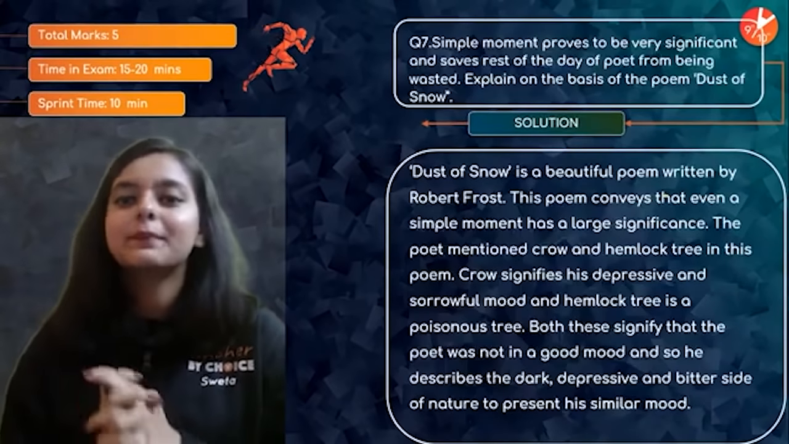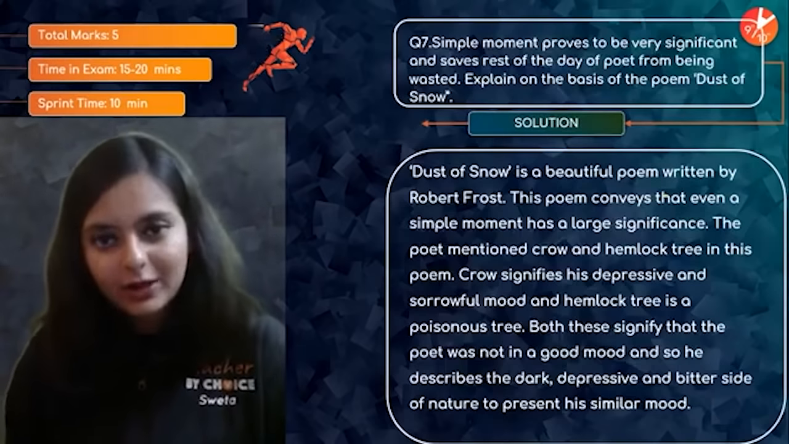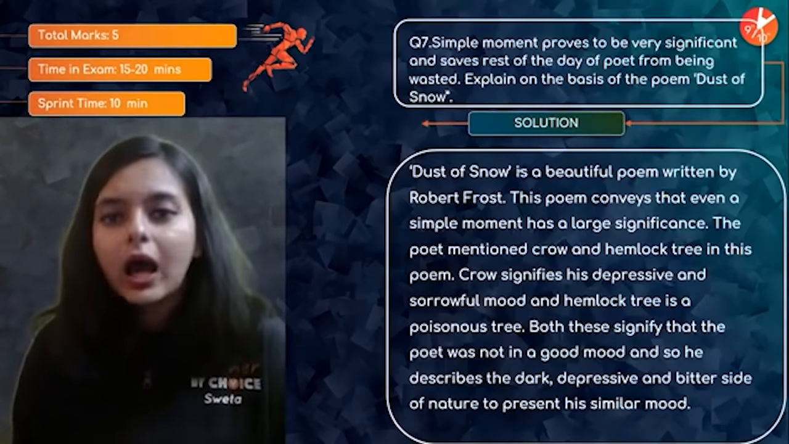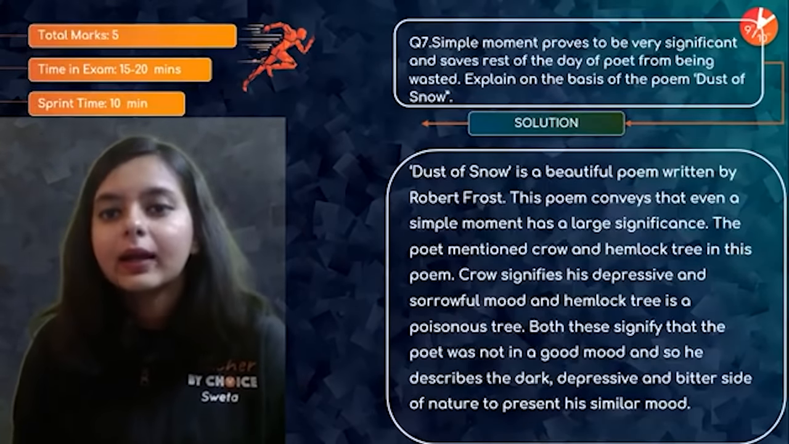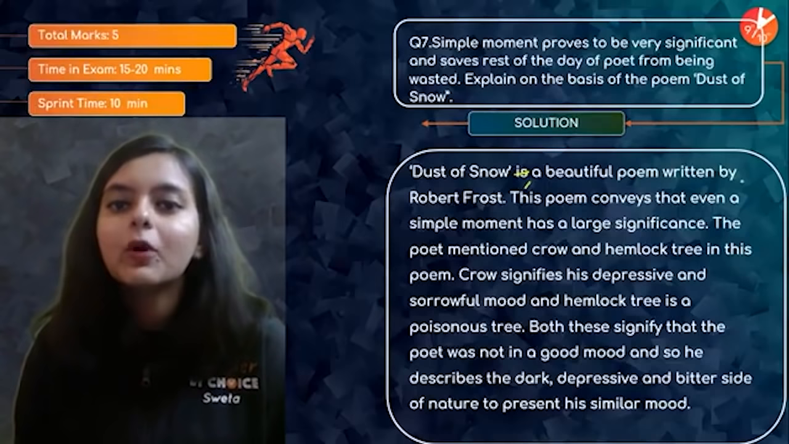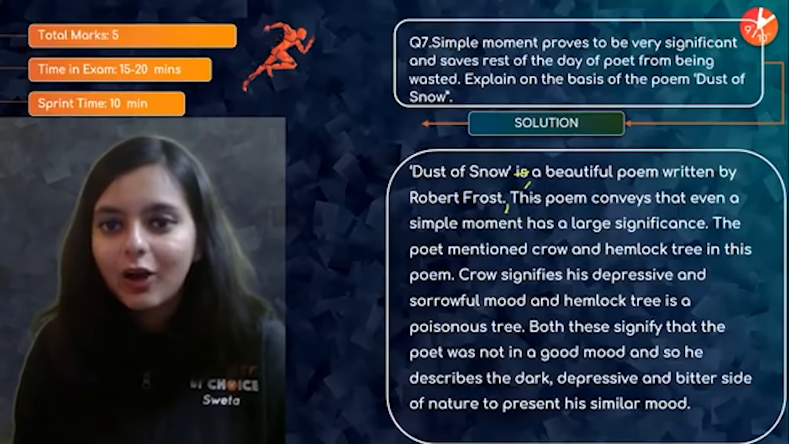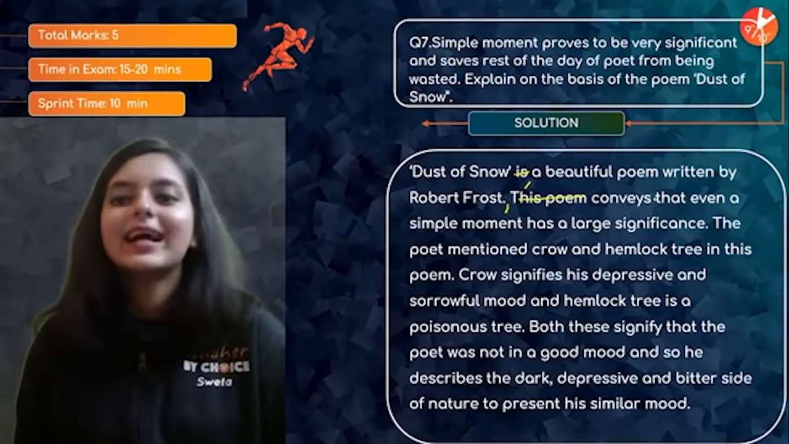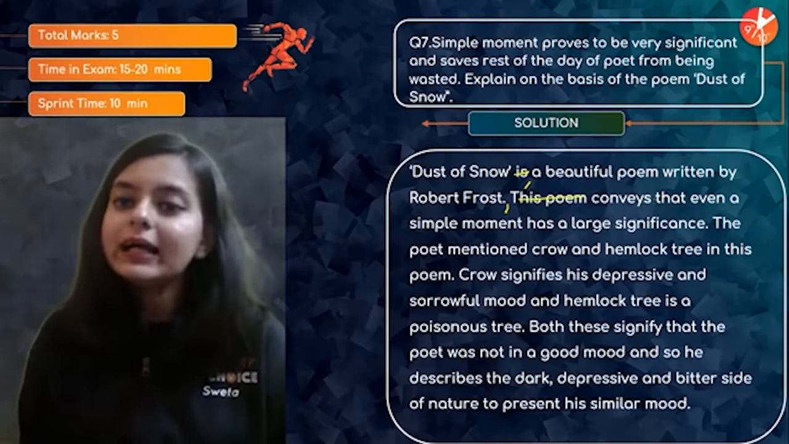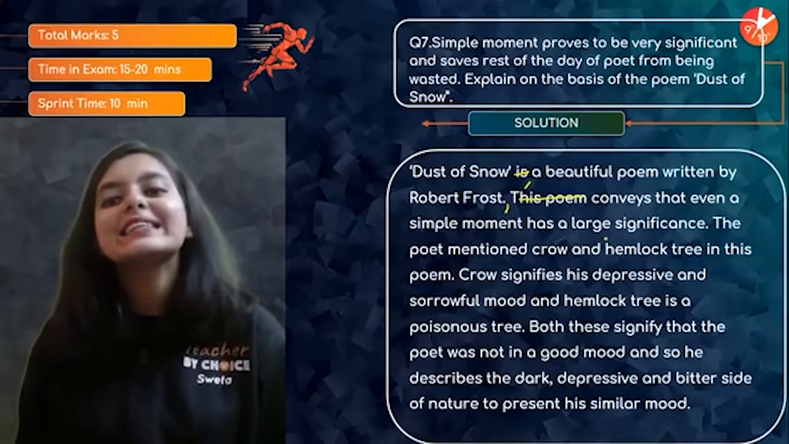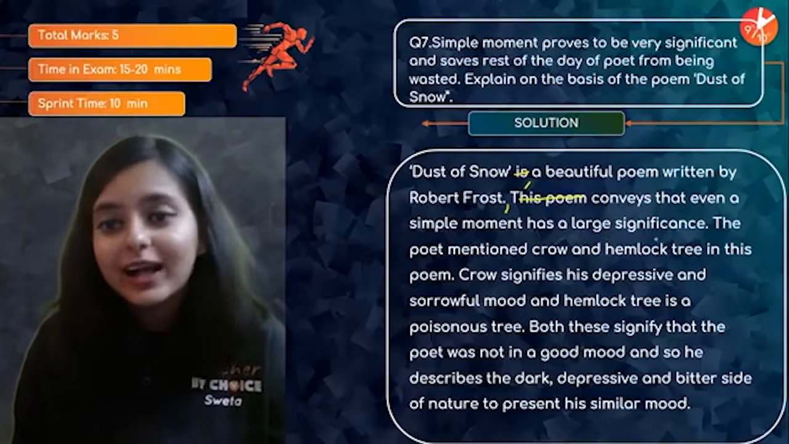So Dust of Snow, it's a beautiful poem written by Robert Frost. You can just eliminate this, okay? You can just say that Dust of Snow, comma, a beautiful poem written by Robert Frost, comma, conveys. You can do it in this manner as well, right? That even a simple moment has a large significance.